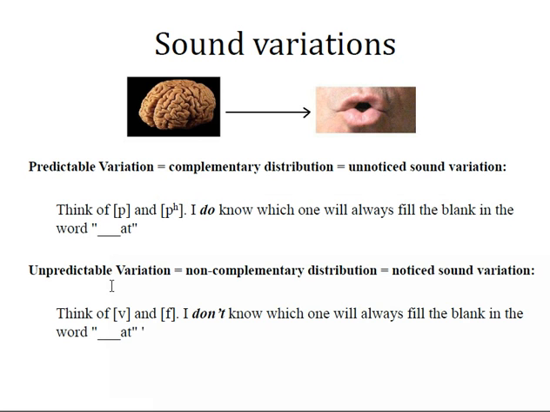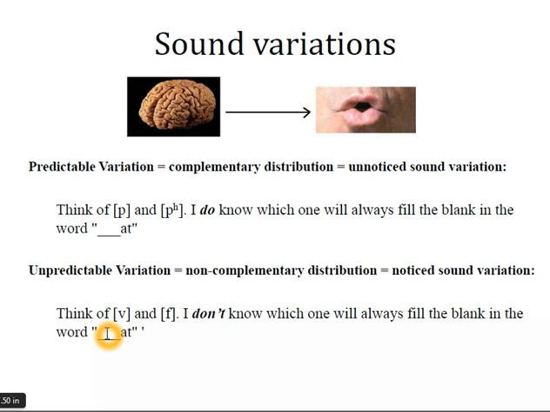Let's contrast that with this example down here. I have the same environment, this blank followed by an at, preceded by nothing, which means it comes at the beginning of a word and the beginning of a syllable, right before a stressed vowel. And I'm thinking about these two sounds here. And if I experiment a little bit, I notice that I can put this sound here, in which case I get the word vat, and this sound also works here, fat.